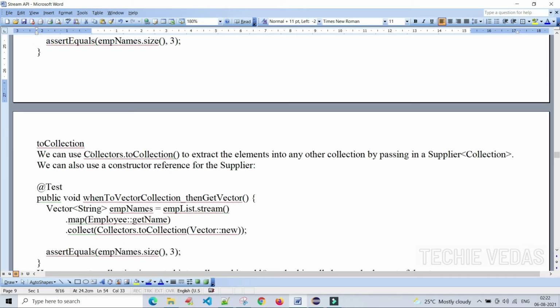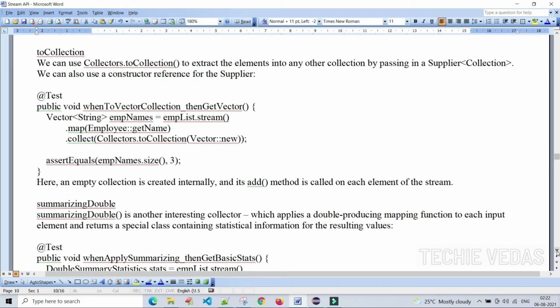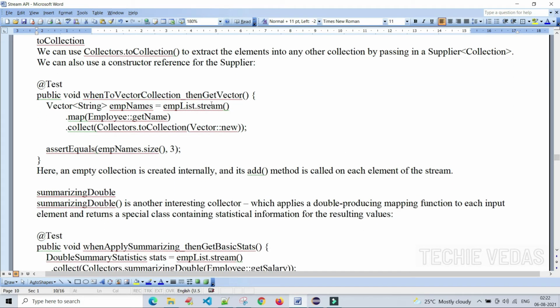To collection, we can use Collectors toCollection to extract the elements into any other collection by passing it a supplier of collection. We can also use a constructor reference for the supplier. Let's see here what is the main motto of this. After getting the name of the employee, we are mentioning collect of Collectors dot toCollection of, we are creating a new Vector based upon this.